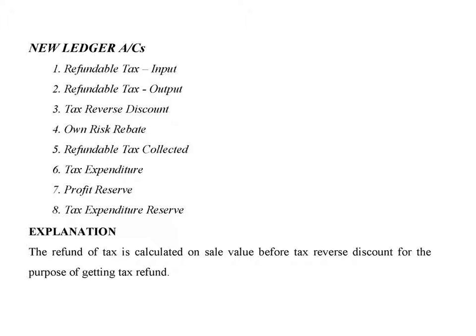The new ledger accounts: refundable tax input account, refundable tax output account, tax reverse discount account, own risk rebate account, refundable tax collected account, tax expenditure account, profit reserve account, tax expenditure reserve account. The refund of tax is calculated on sale value, that is, before tax reverse discount, for the purpose of getting tax refund.